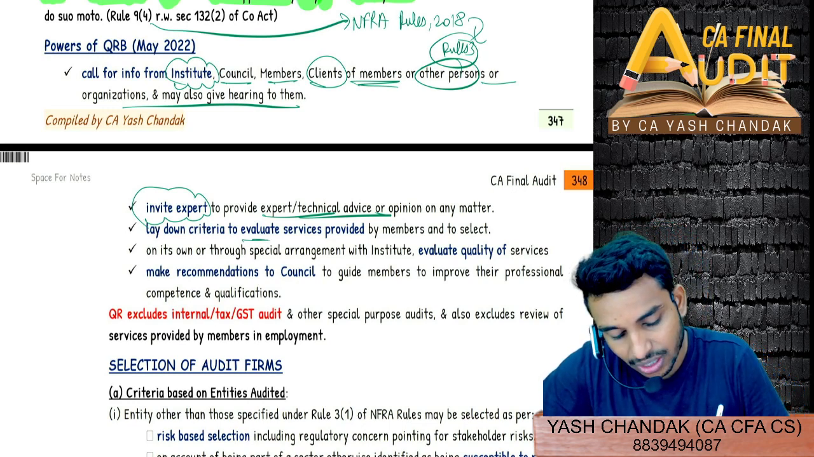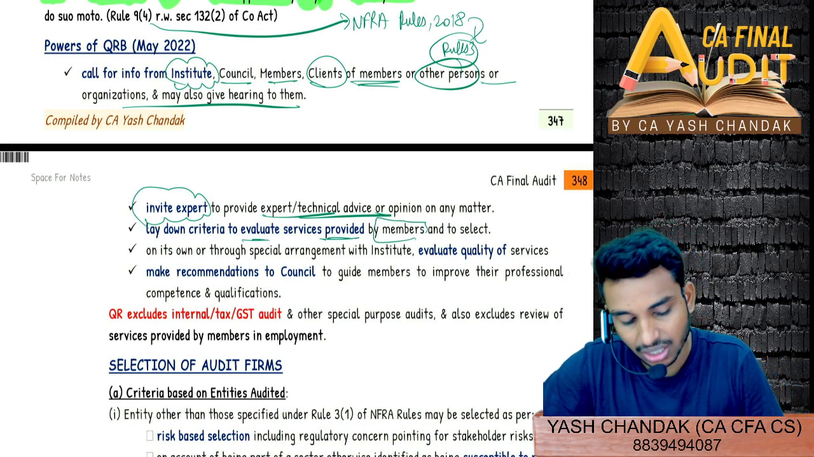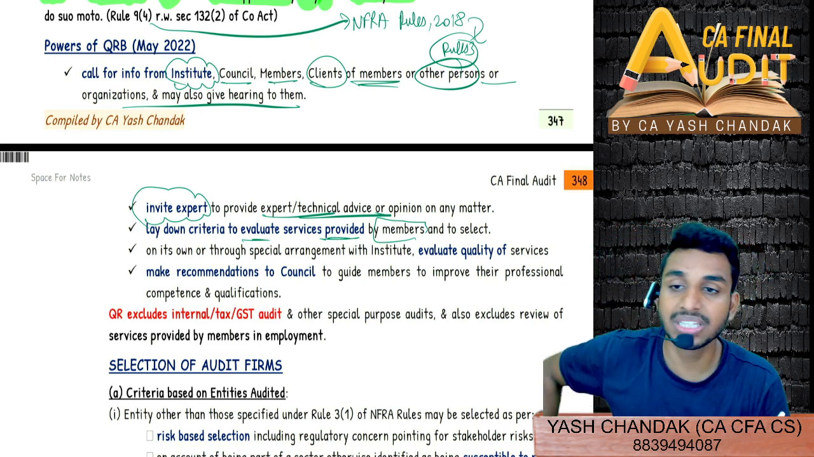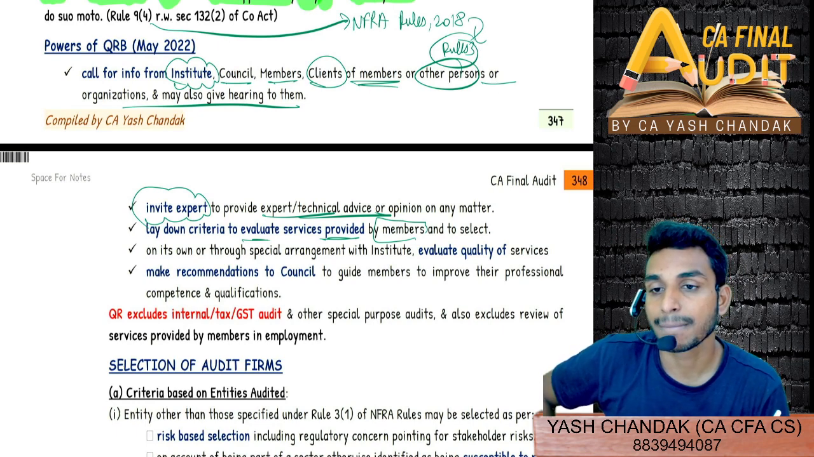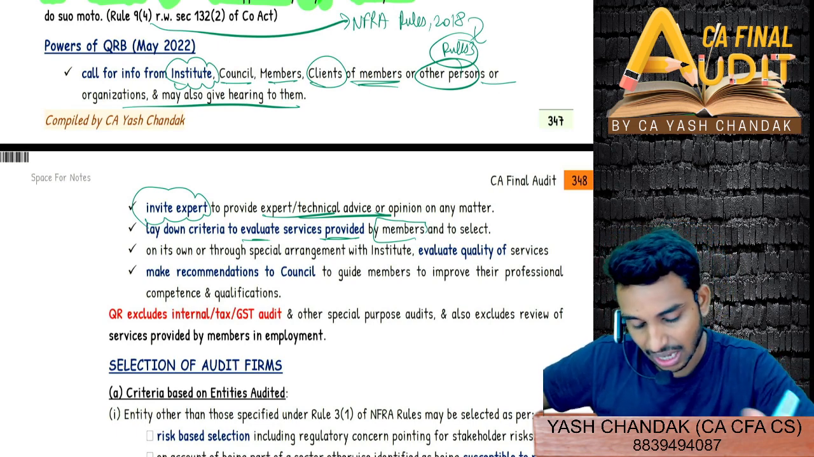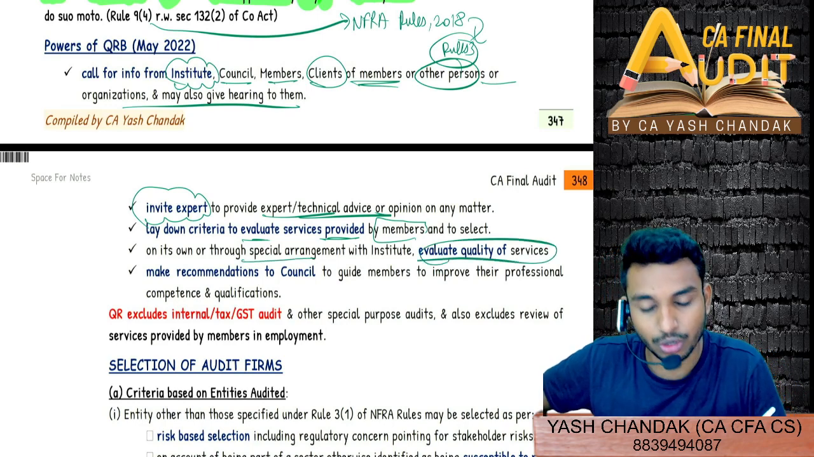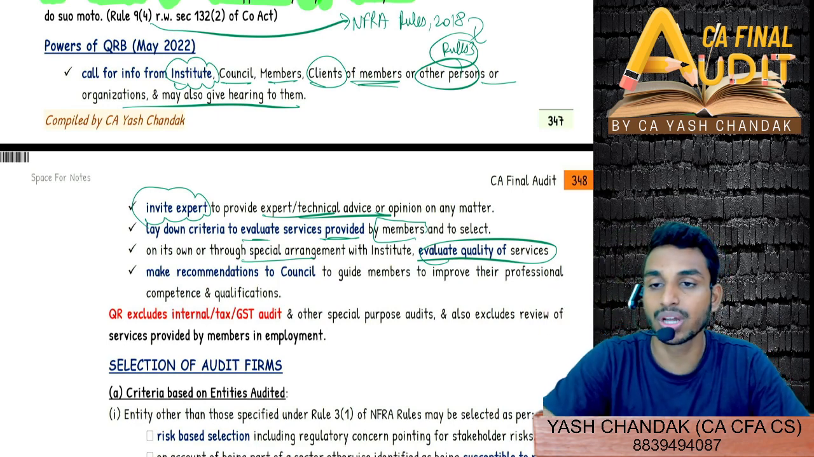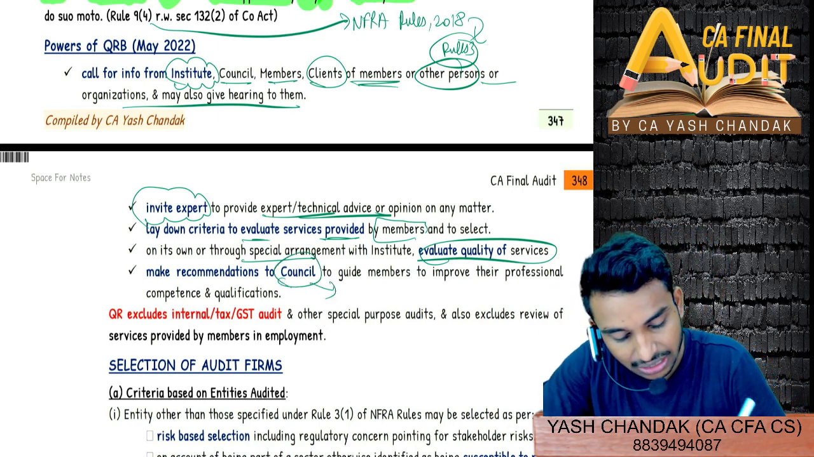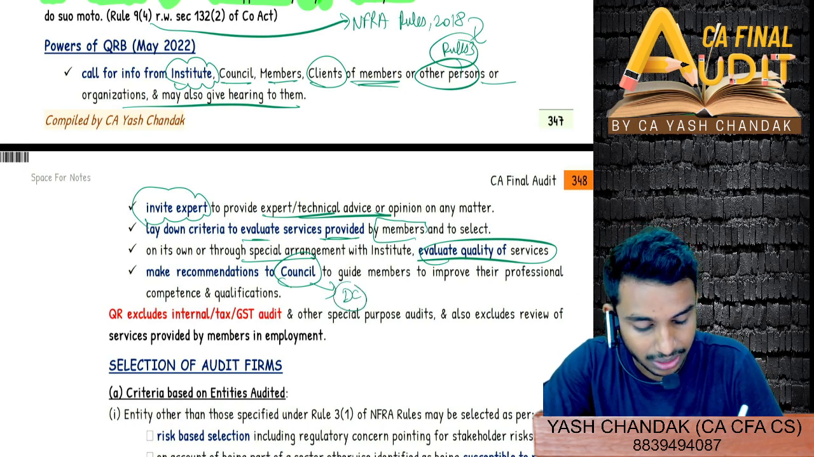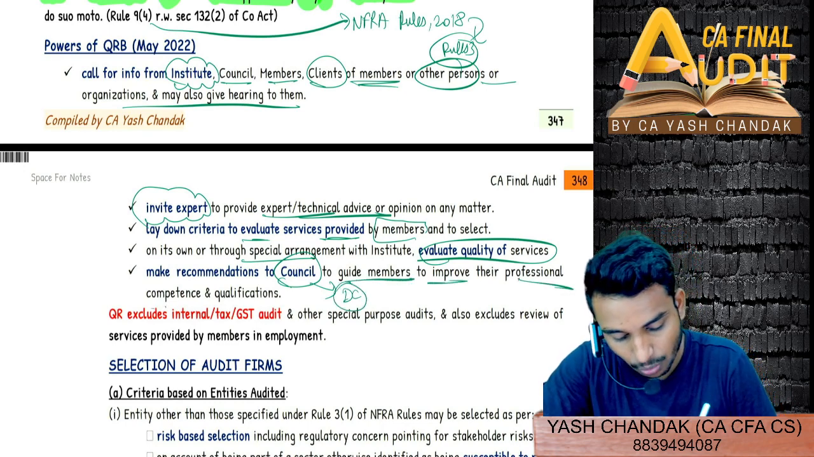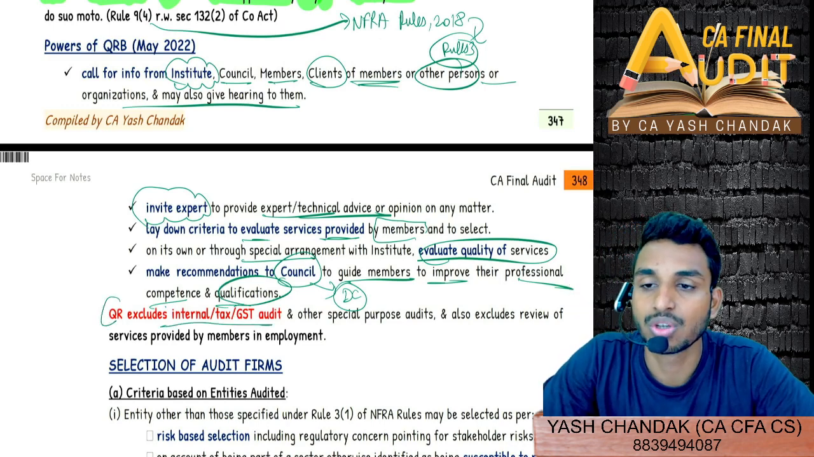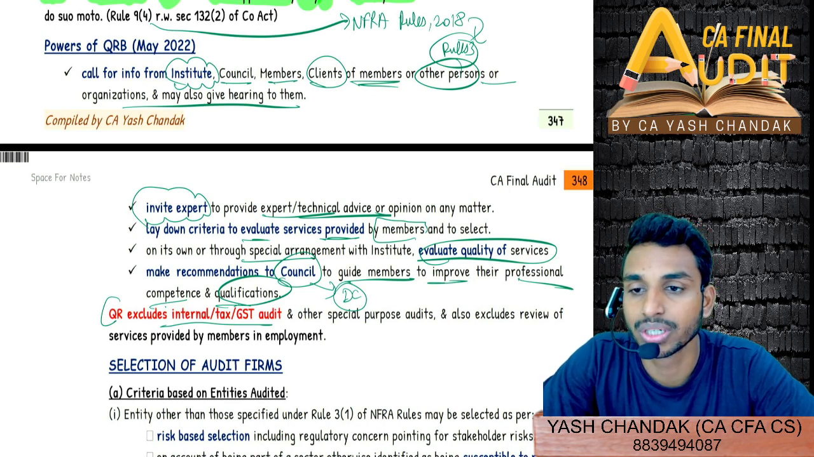Then lay down the criteria to evaluate services provided by the members and to select these members. So how will you evaluate the services provided by the AFUR, and how is this AFUR being selected? And lastly, on its own or through special arrangement, evaluate the quality of services rendered by this AFUR, and also make recommendations to the council, and that further council will forward it to the disciplinary committee to guide members to improve their professional competency and qualification. Important: quality review excludes internal audit, tax audit, GST audit, or any sort of audit other than statutory audit.